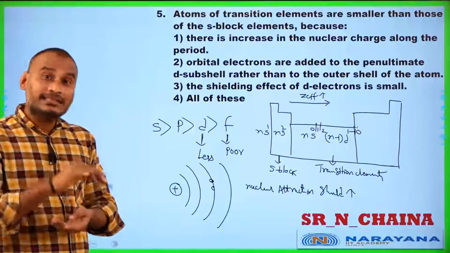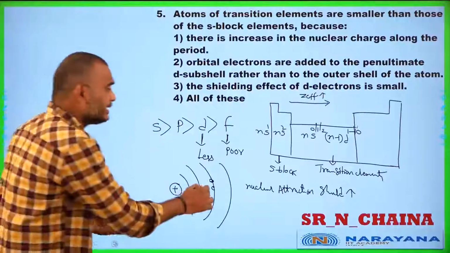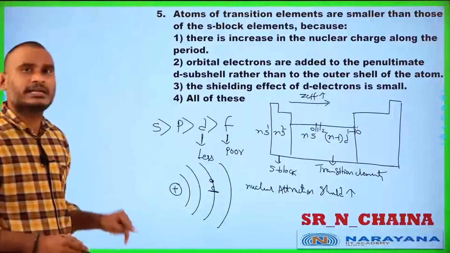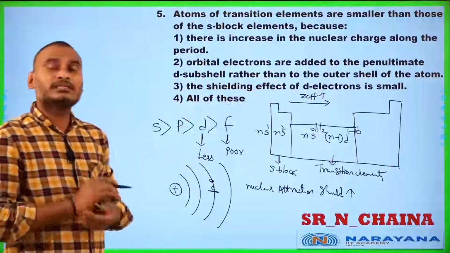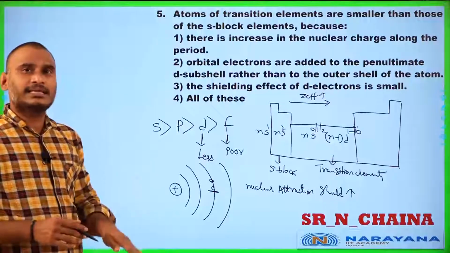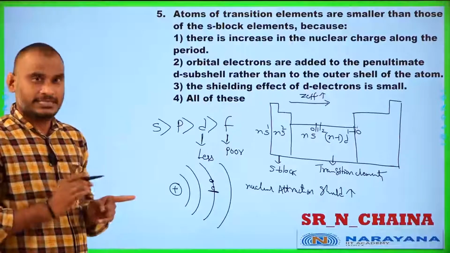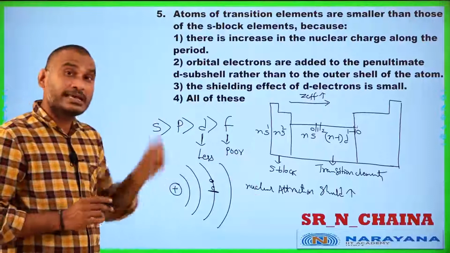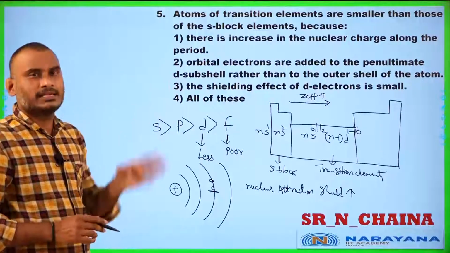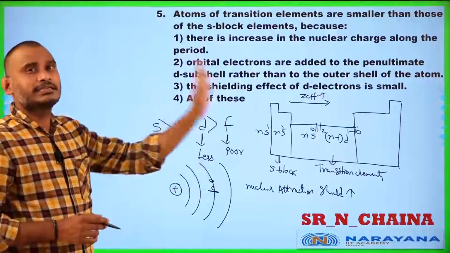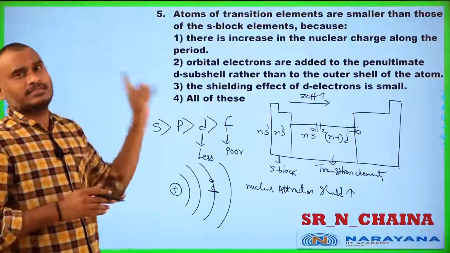But rather than that, here a different thing happens. Here the inner electrons are not increasing in other orbitals; they are going into the d orbital. The d orbital has less shielding power. As the shielding power is less, nuclear attraction over the outermost orbit increases. Due to that, the size is going to decrease. So all these factors cumulatively cause transition elements to have lesser size than the S block elements.